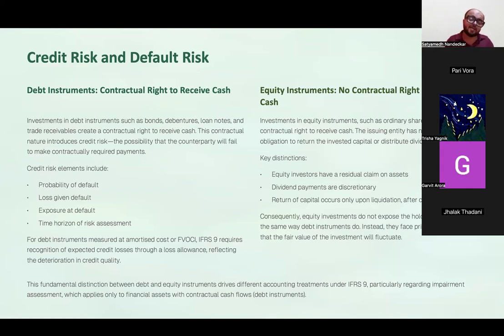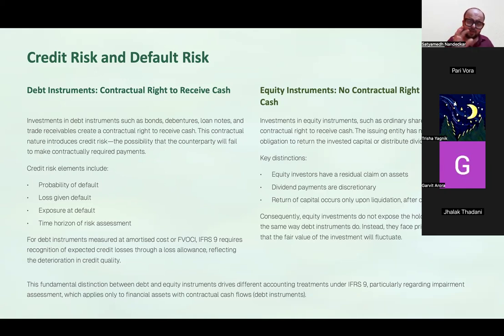A credit risk can be there only in those cases where there is a promise to pay. In the case of equity instruments, there is no contractual right to receive cash. Once you have invested money in the company, the company is not obliged to repay the amount to you at any point in time. When is there a promise to repay? The promise to repay happens only in case of debt instruments. So credit risk and risk of default will be seen only in case of debt instruments, first of all.